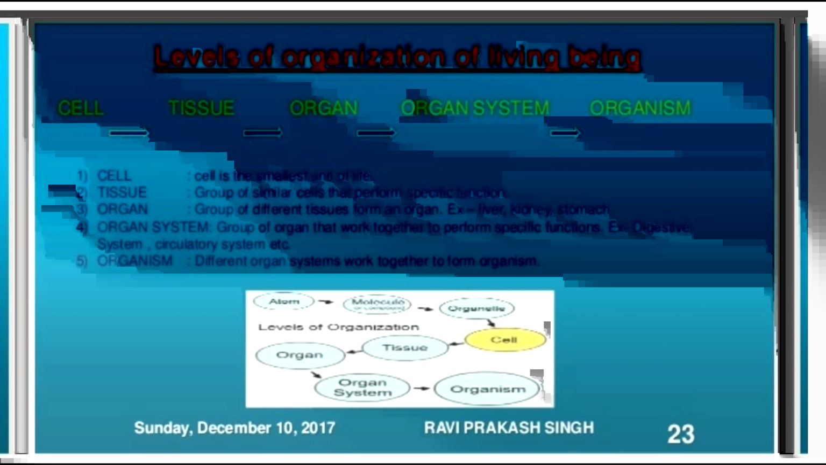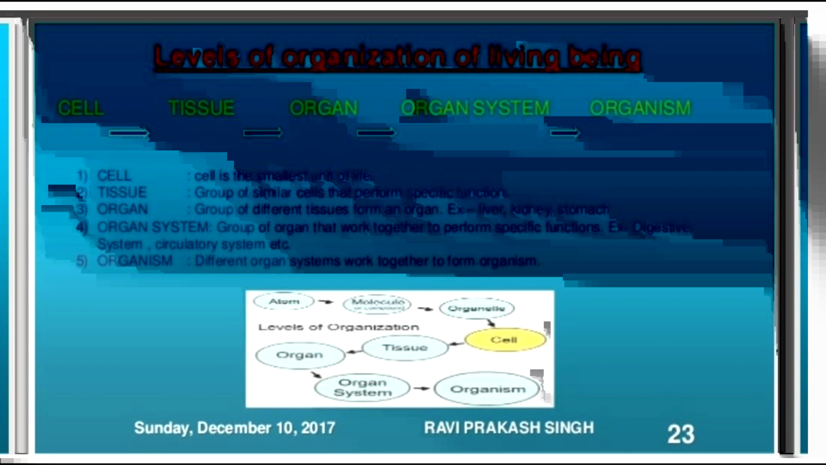Levels of organization of living beings. As I already told, the smallest living structural and functional unit is the cell. Many cells combine to form tissues. Tissues combine to form organs like eye, nose, heart, brain, etc. The organs combine to form an organ system, for example, the digestive system, circulatory system, etc. All the organ systems combine to form an organism. So the cell, as you can see, is the smallest unit of life.